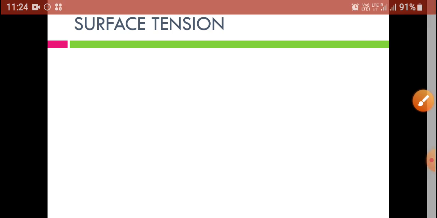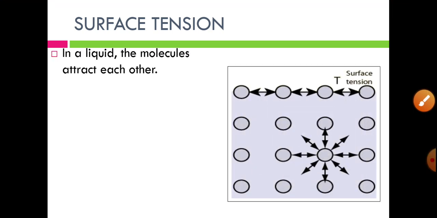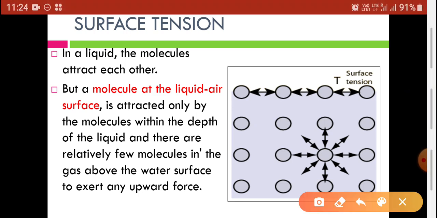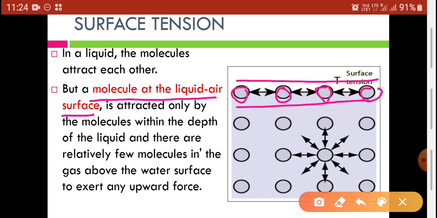Let us see about molecules which are present on the surface. A molecule at the liquid-air surface, that means these molecules which are present at the liquid and air surface. On this side there is air, while on this side there is liquid.